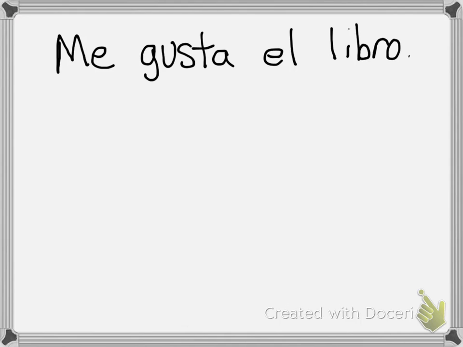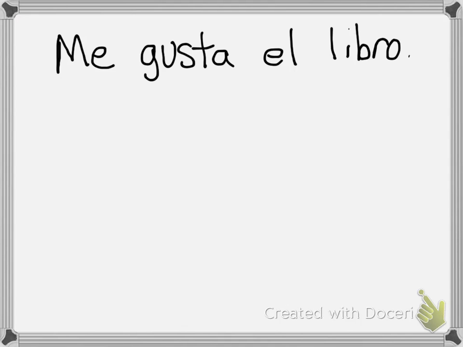Me gusta el libro. Okay, in English we would say I like the book. But in order to understand this sentence, we have to actually translate it backwards. It actually says, the book is pleasing to me. So the book is our subject of the sentence.